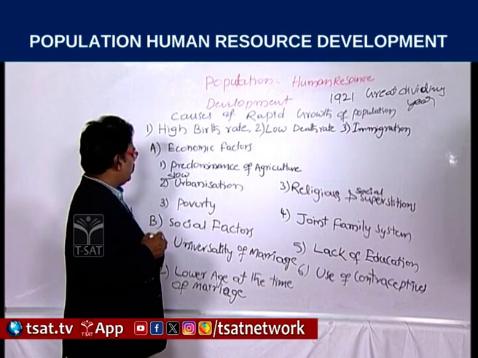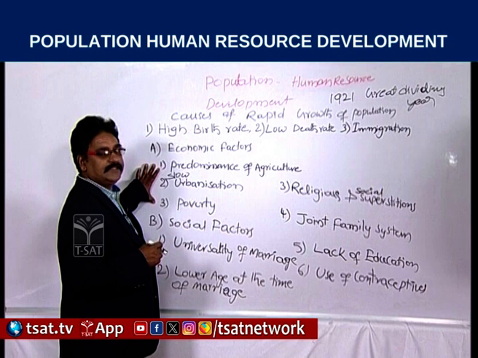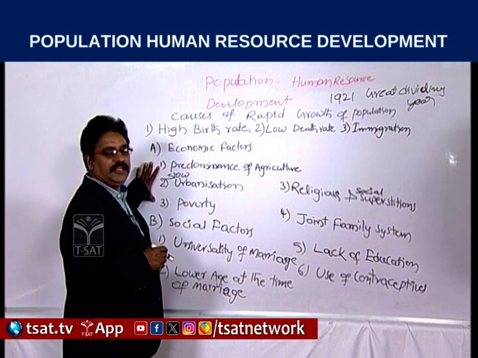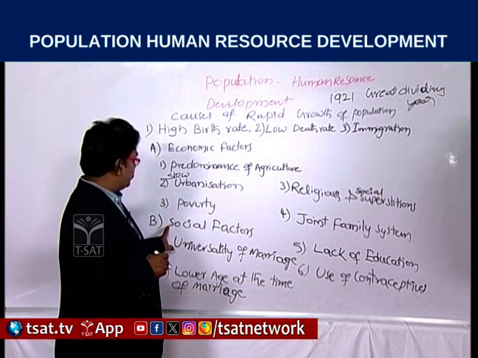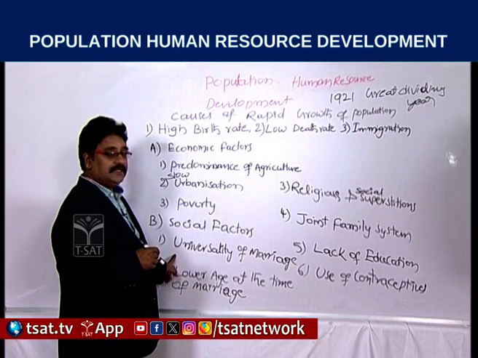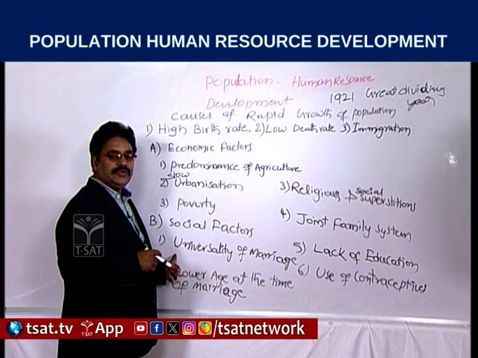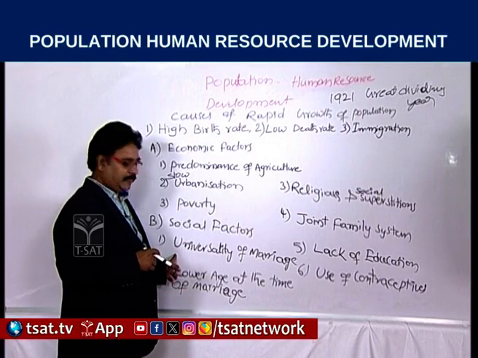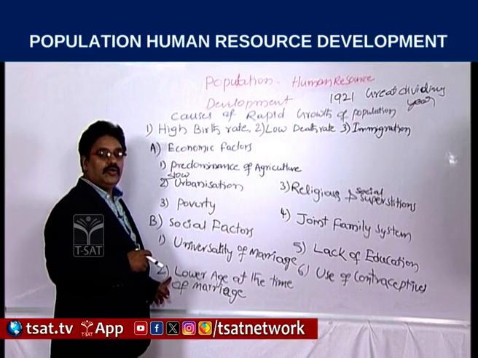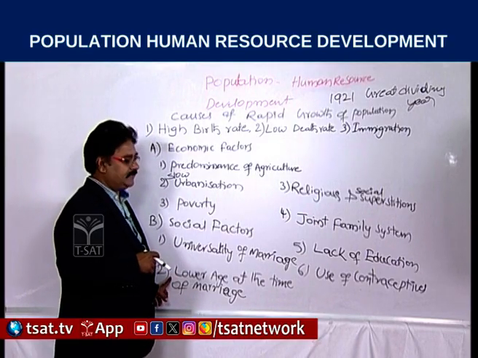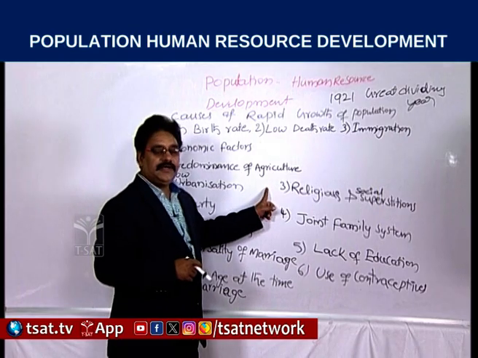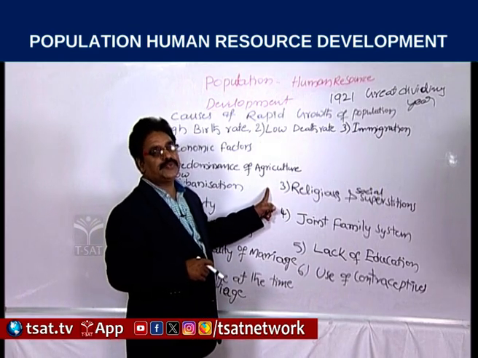These 3 are considered economic factors. Social factors: first, universality of marriage; second, lower age at the time of marriage; and third, religious and social superstitions.